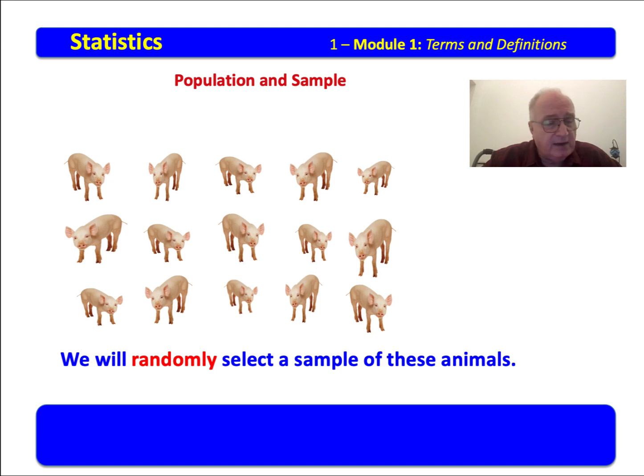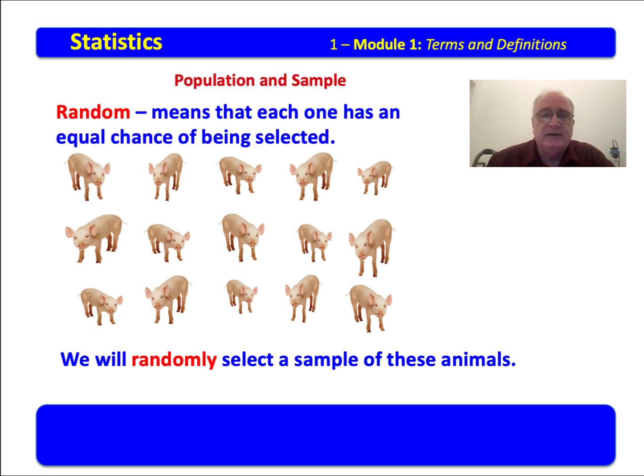Many years ago, I taught special education. I had a little kid. He was a mess. And he came to me and said, "I'm smart." And I said, "Well, Jimmy, how do you know you're smart?" He said, "My grandma says I'm smart." So if your sample is your grandmother, who's going to give an answer that is kind of biased, that is not a random sample. Random means everyone has an equal chance of being selected.